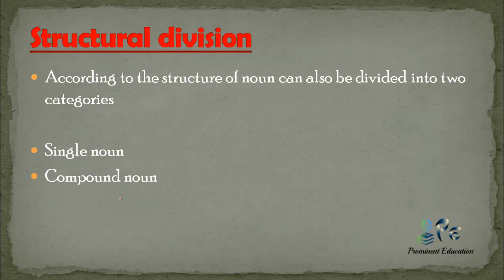Now structural division. According to structure, how can a noun be classified? According to structure, a noun can be divided into two categories. The two categories are single noun and compound noun. What are these? Let's discuss.